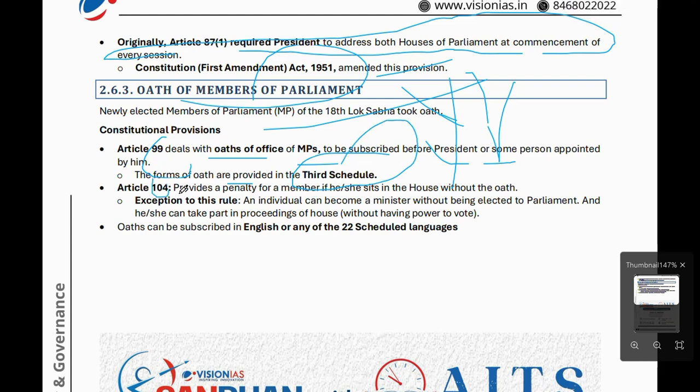Article 104 provides a penalty for a member if he sits in the House without taking the oath. An exception under this rule is that an individual can become a minister without being elected to Parliament, and he or she can take part in the proceedings of the House without having the power to vote. The oath can be taken in English or any of the 22 scheduled languages.